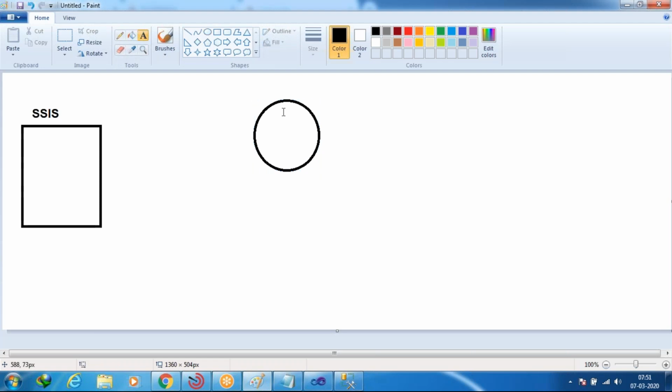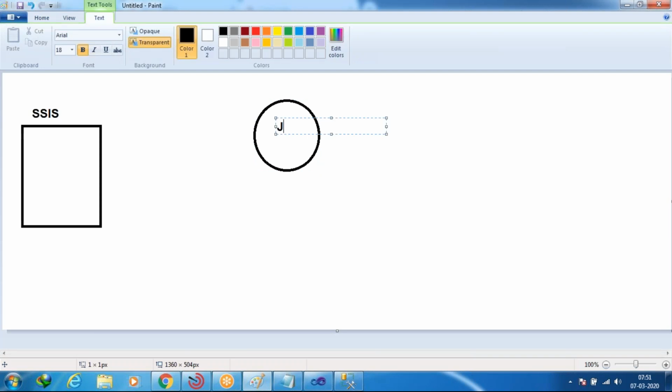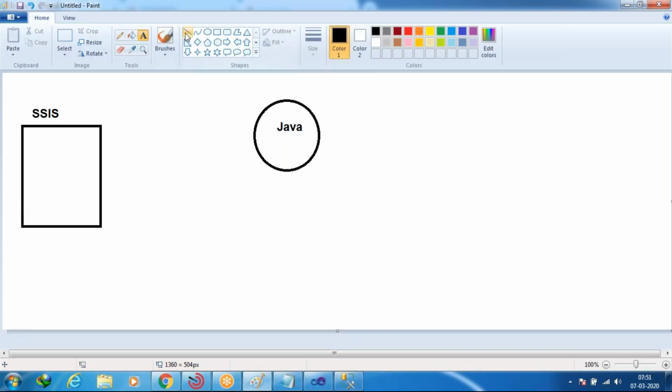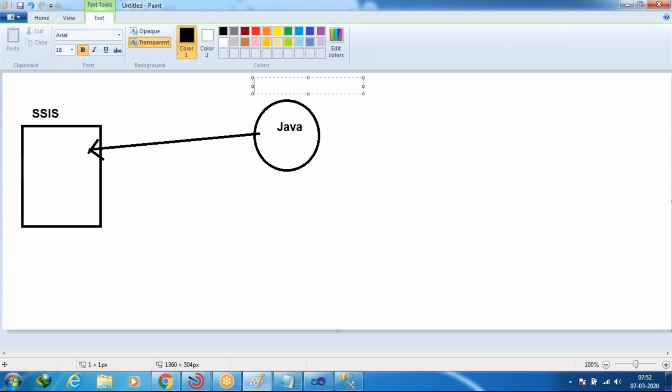If I want to call any Java application, now this Java application becomes third party to SSIS. If I want to call this Java application into SSIS, we can call it a third party application. Sorry, third party to SSIS, because there is not an SSIS application, there is a Java application. So we can call it a third party.